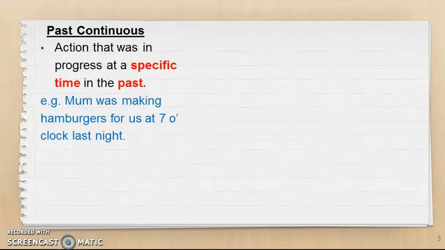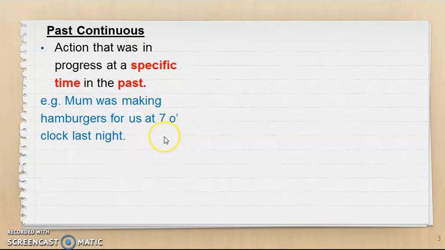How about past continuous? We also learned about past continuous in the past. Alright, when do we use it? It is used when an action was in progress at a specific time in the past. For example, Mom was making hamburgers for us at 7 o'clock last night.